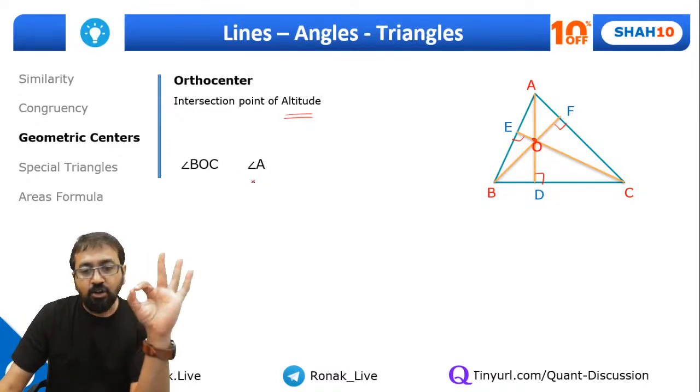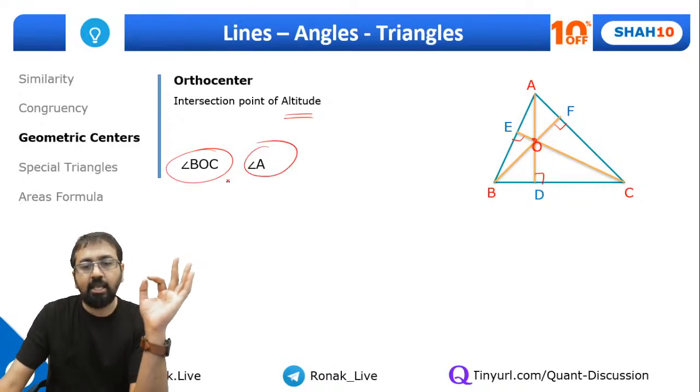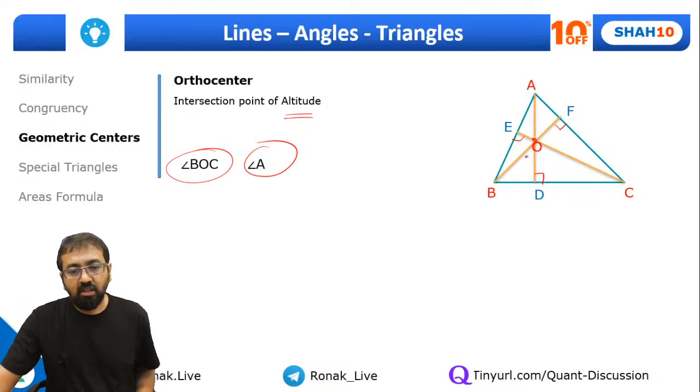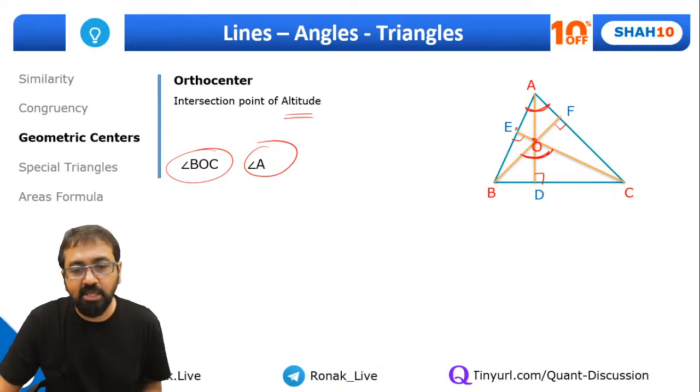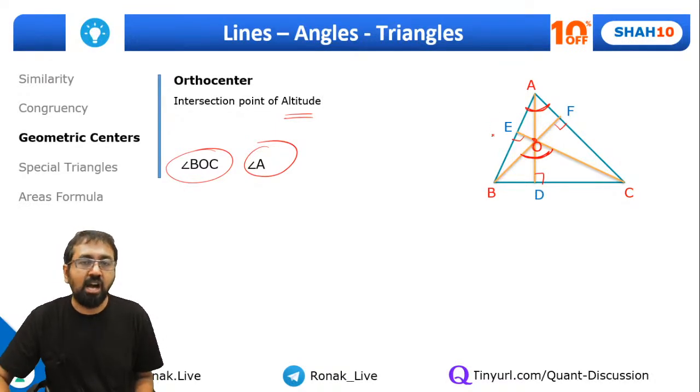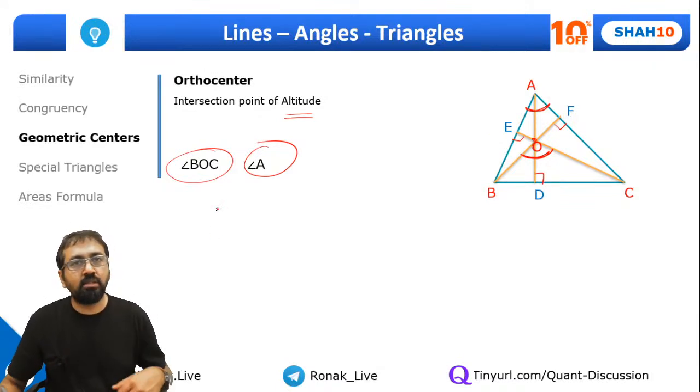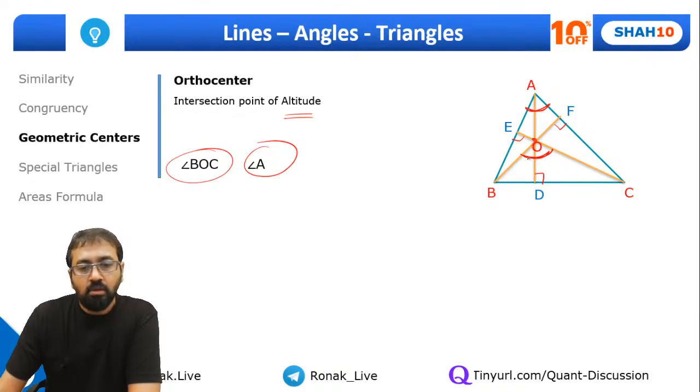Right guys, now here you need to tell me what is the relationship between angle BOC and angle A. Please tell me quickly. What can you say about this angle and this angle? Will they be equal? Will they add up to 180 degrees? Is it half of that? So what can you say about these two angles? Can you please prove it? Please figure out what these two angles will be.